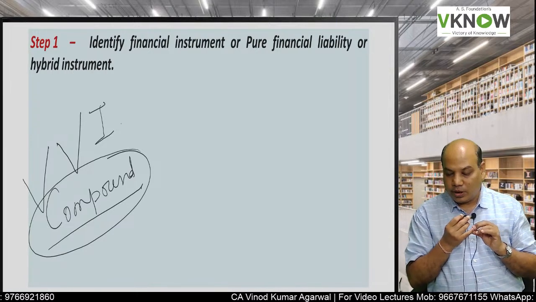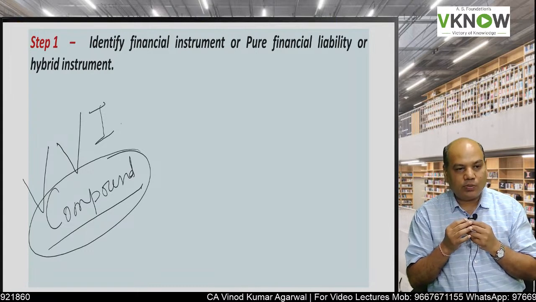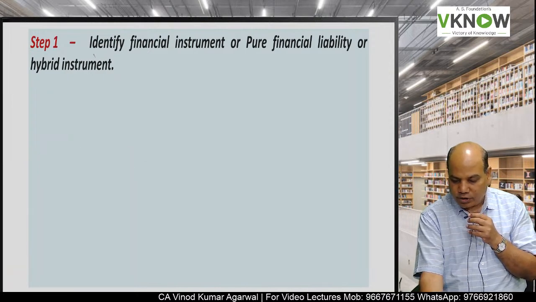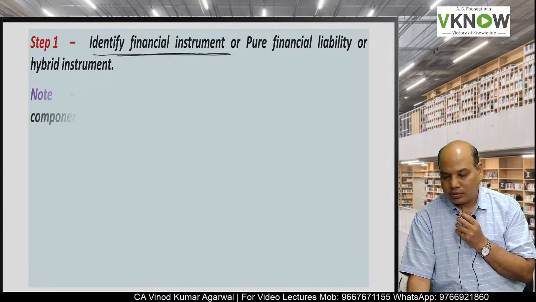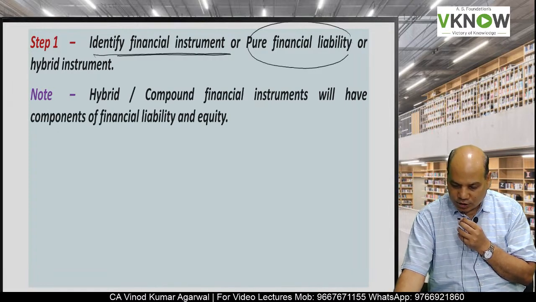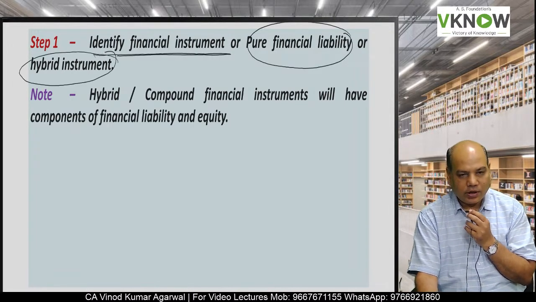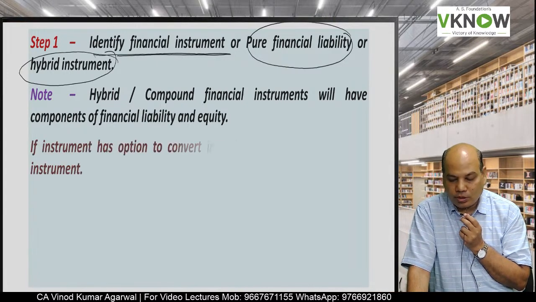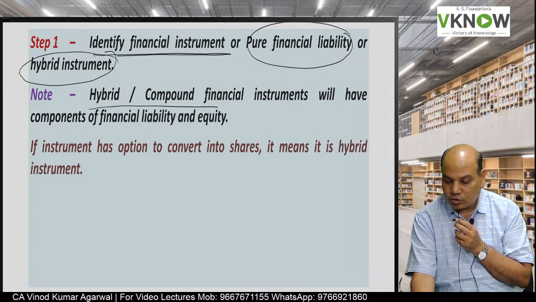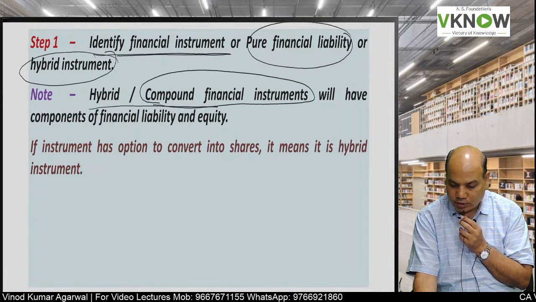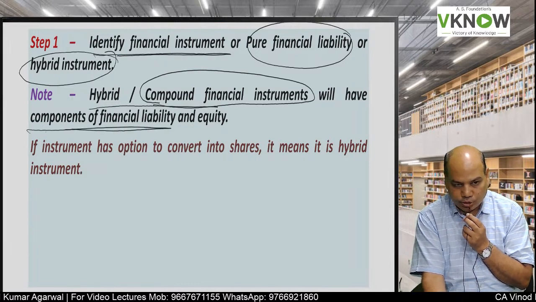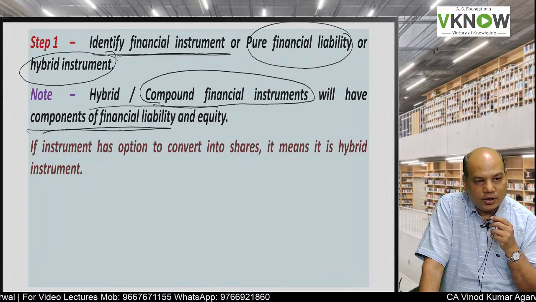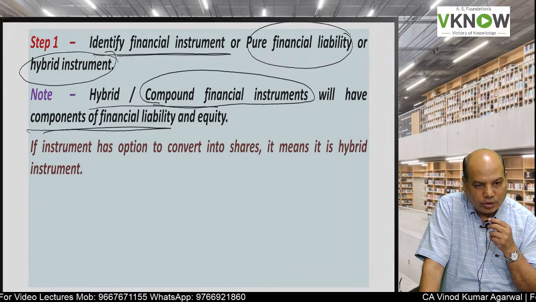Now, accounting treatment of financial liability under the amortized cost method. When we are given a question, we need to check, step 1, whether it is a pure financial liability or a hybrid instrument. Now, how do we know whether it is a hybrid instrument? A hybrid instrument is also called a compound financial instrument, and it will have two components. Component number 1, financial liability, and the second component is equity.